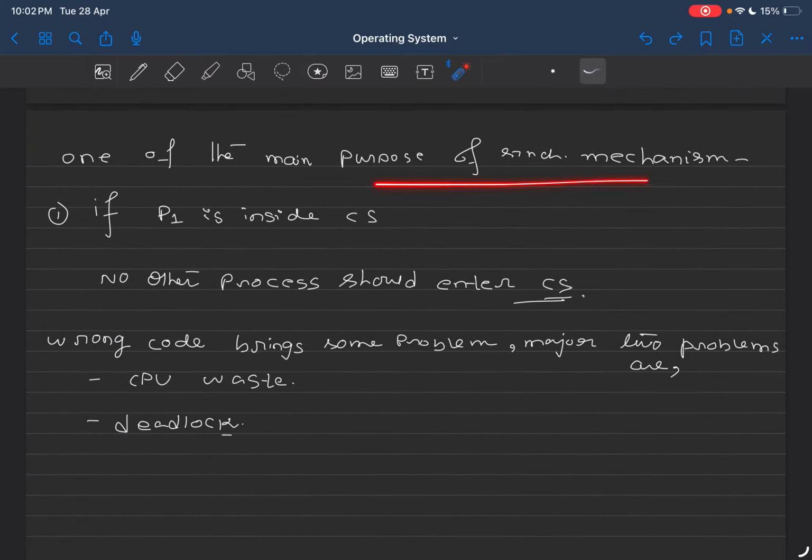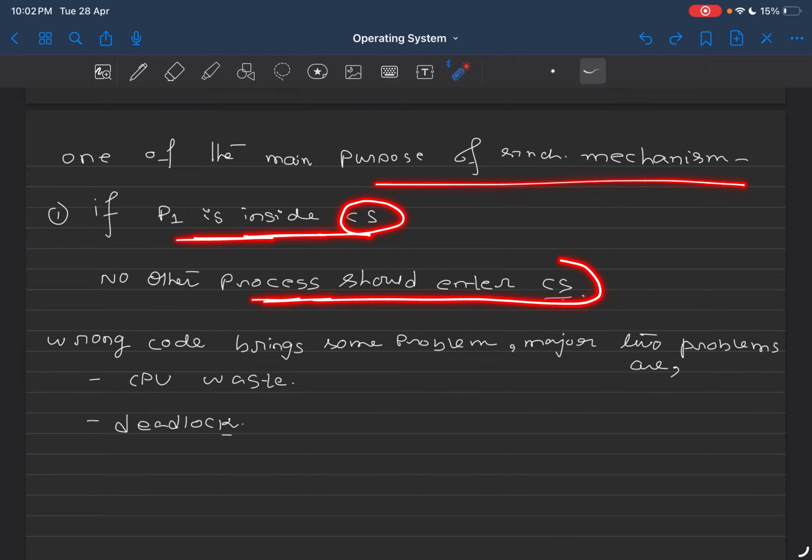One of the main purposes of the synchronization mechanism is that if P1 is inside the critical section, no other process should enter the critical section.